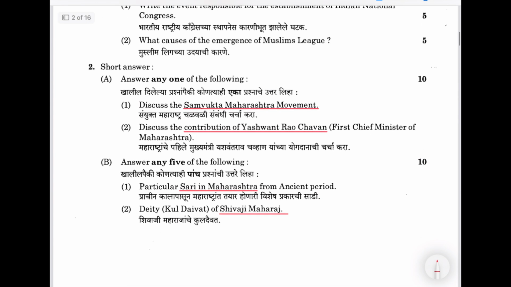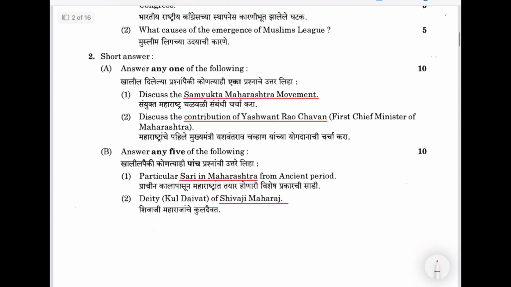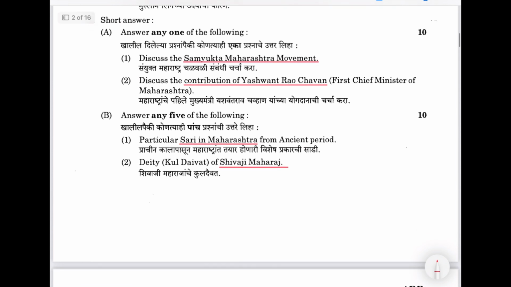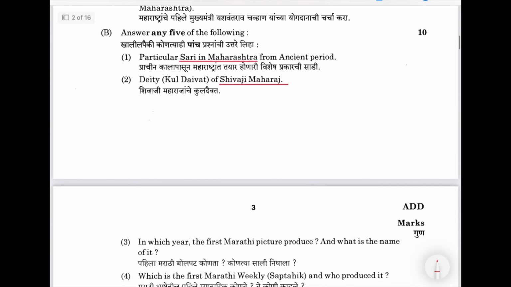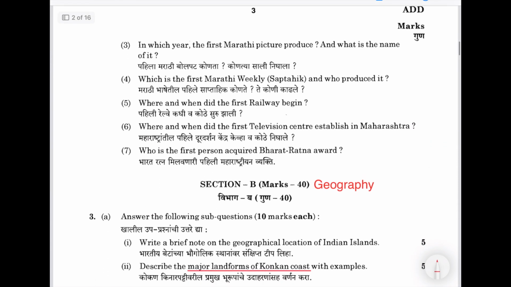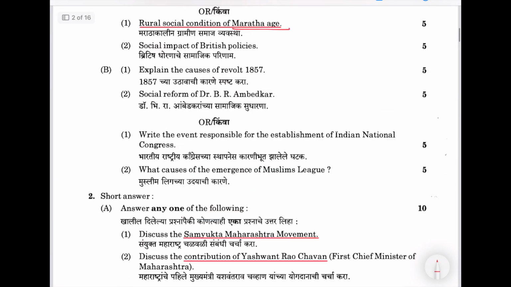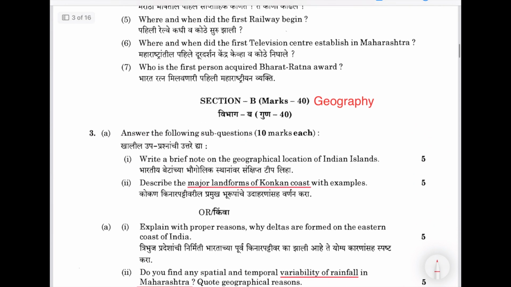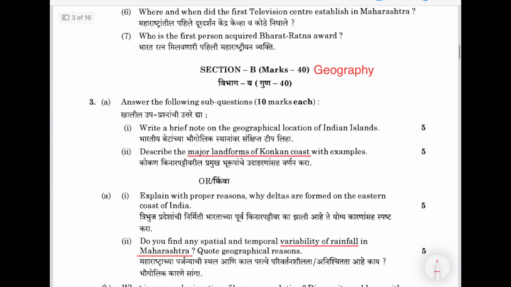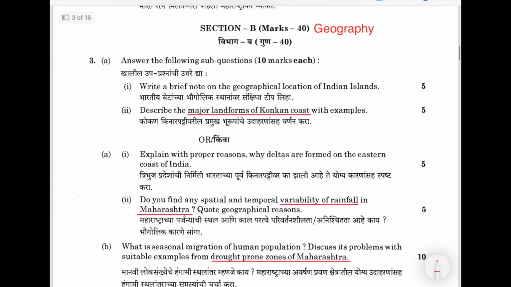Then here again a Maharashtra question. Discuss the Sanyukta Maharashtra movement. Then contribution of Yashwantrao Chavan, first CM of Maharashtra. Then Sari in Maharashtra. So these are two markers: Sari in Maharashtra, Shivaji Maharaj. So this is about history. You can expect such questions, at least these topics. Moving ahead, section B. Here is geography, and you can see major landforms of Konkan coast.